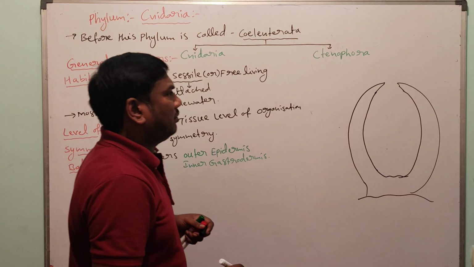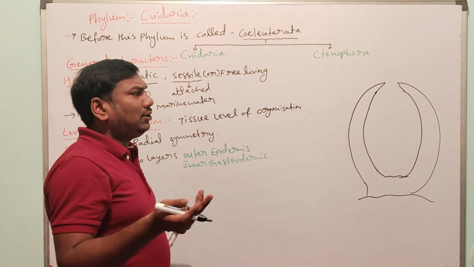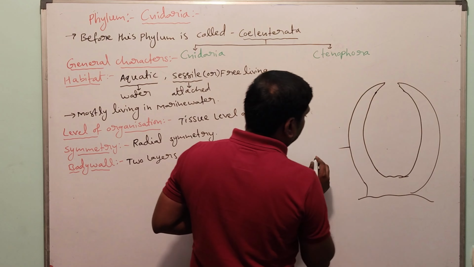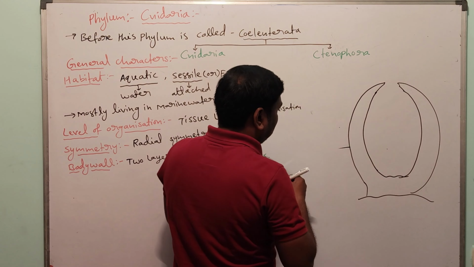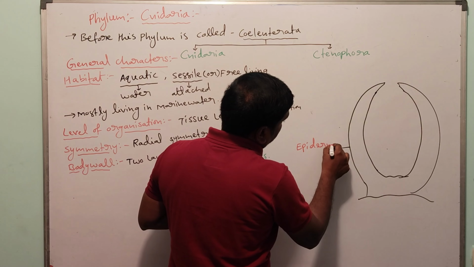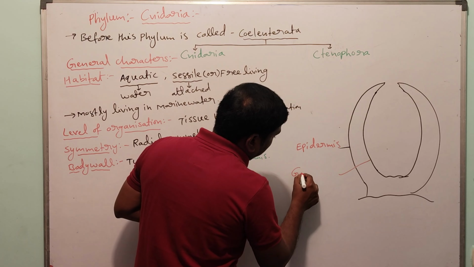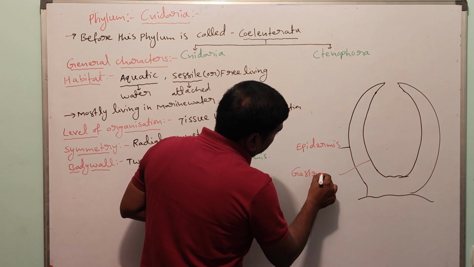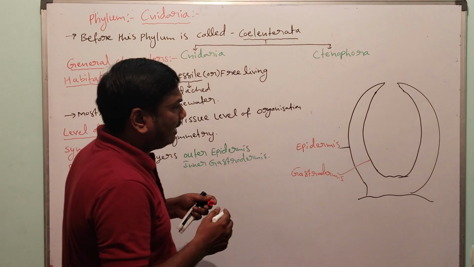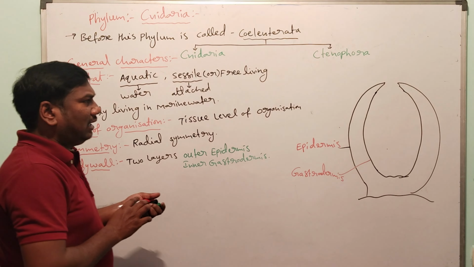So these two layers are present in the Cnidarian body. The body wall contains two layers. The outer layer is called epidermis. The inner one is called gastrodermis. Between the two layers, mesoglea is present.